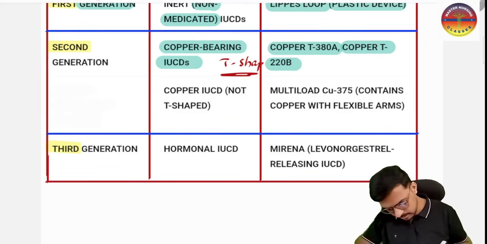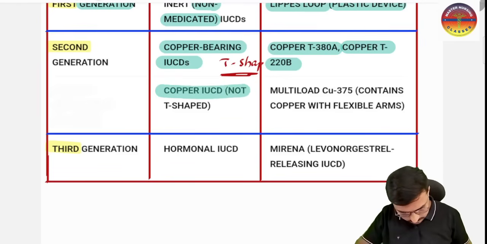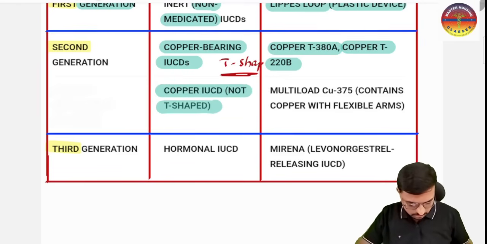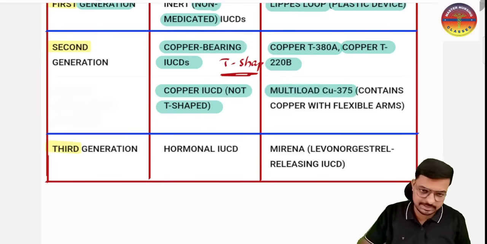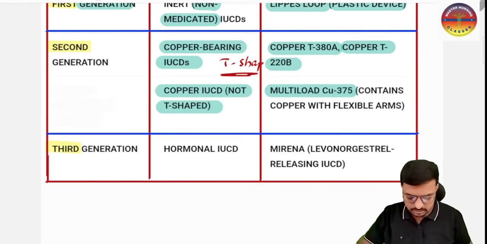And here we have a copper IUCD which is not in a T shape, that is the multi-load copper 375. It contains copper but not in a T shape, and it has flexible arms. Are you getting the point?